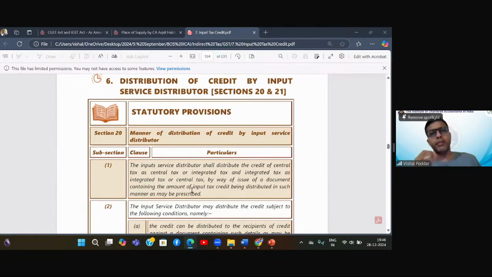To understand this, let me give you a background. This concept has come from the excise era. In excise, if you had your manufacturing units in different states or different places, like the previous example when I was explaining demerger, let us say I am one single company having my plants in 6 different states.